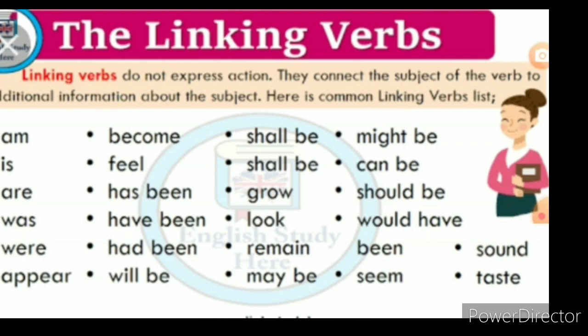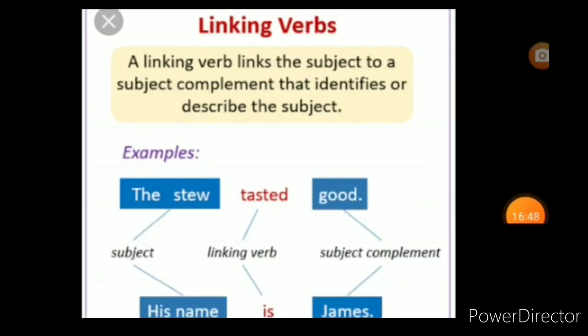Students, a verb that acts as a link between two words is called what? Linking verb. A linking verb links the subject to a subject complement that identifies or describes the subject. We'll see the example for it. See here students, linking verbs. A linking verb links the subject to a subject complement that identifies or describes the subject.